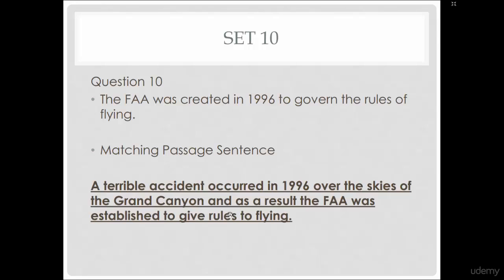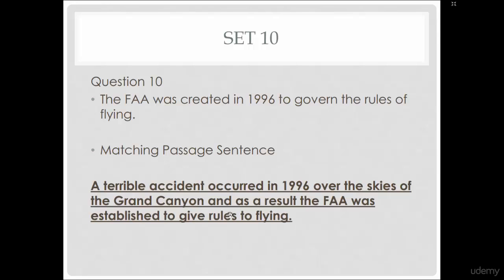All right, a terrible accident occurred in 1996, and as a result, the FAA was established. In our sentence it says the FAA was created in 1996 to govern the rules of flying.